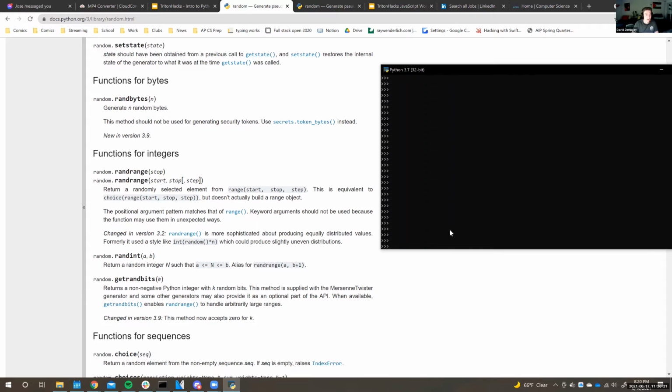But the first thing we have to do if you want to use a function from a library, in this case, if we want to use random from the standard library, we have to import it. And so what you can do is you can just type import random.